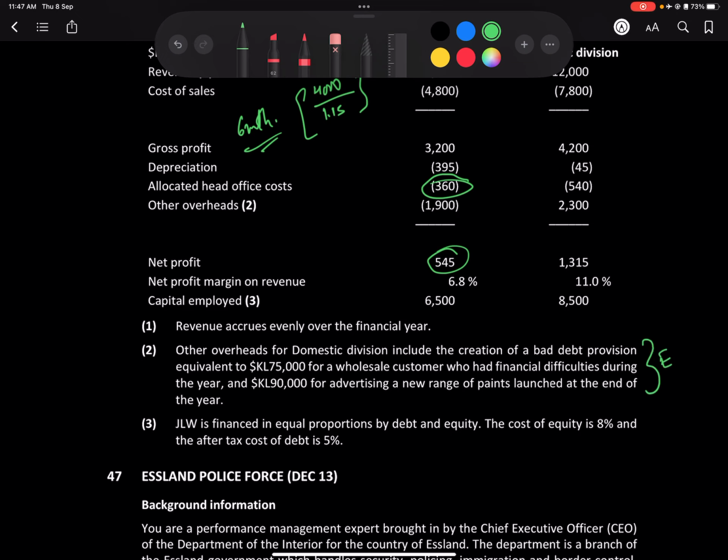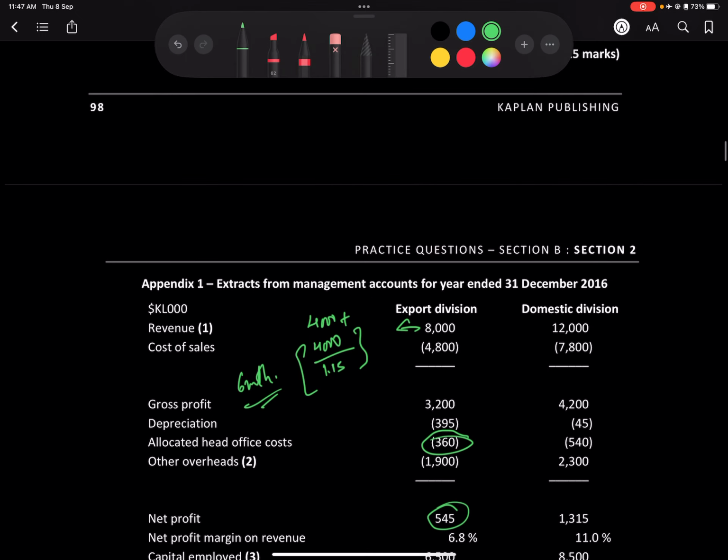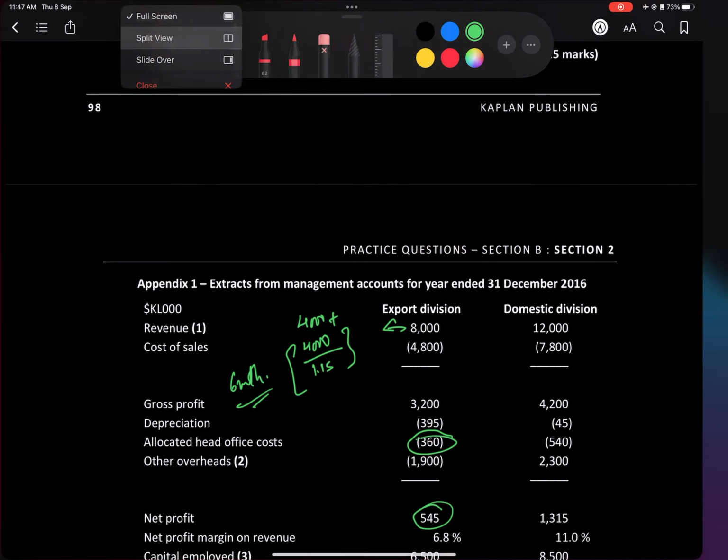So EVA, okay, 75 plus 90 will give us 165. Right now it's being expensed using net profit margin, but EVA will basically add it back. So cost of equity is this much, cost of debt is this much. Okay, so what do we need to do? Let's just look at the model answer as well.